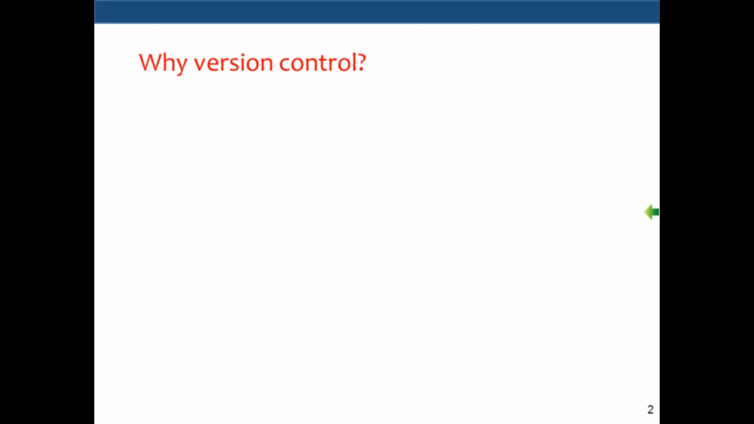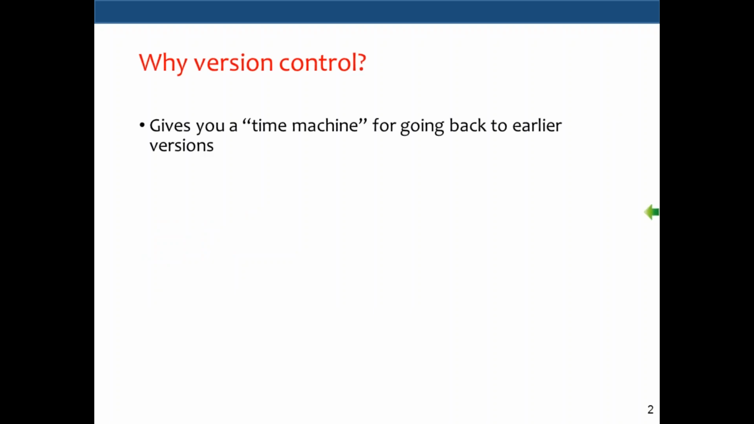What is version control? Does anybody know what a version control system is? What are the advantages? Simply, it gives you a time machine for going back to earlier versions. That's called version control. As an example, let's say you have your resumes, and you keep updating those. Once you update your resume, is there a way you can see the old version?